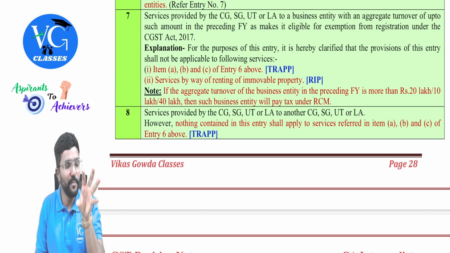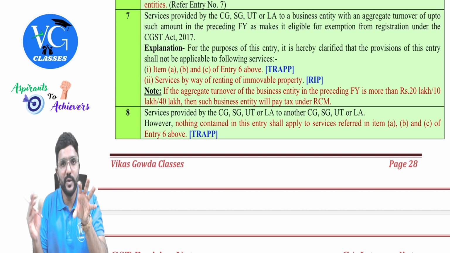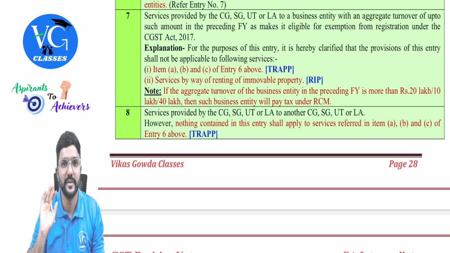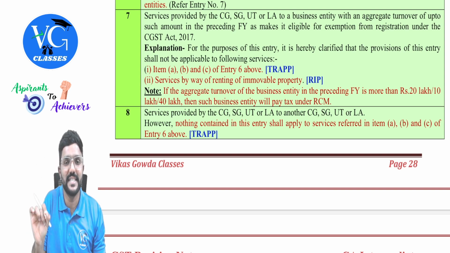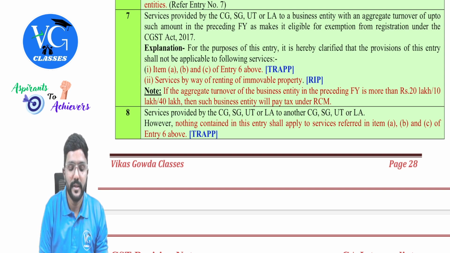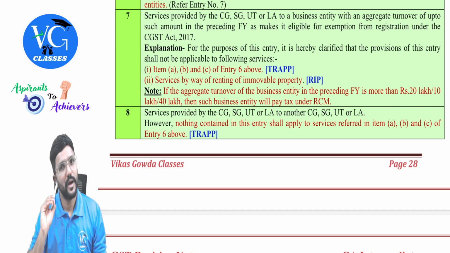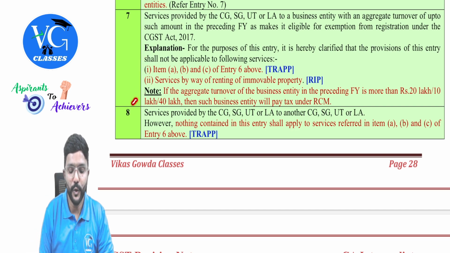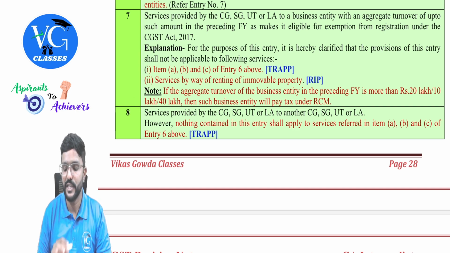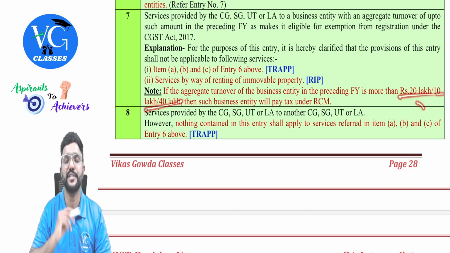They told renting of immobile property by a government. And who is the recipient there? Registered person under GST. RCM is applicable. So if tenant is registered under GST, RCM is applicable. Correct? Yes. Okay, fine. Same way, these two they are excluding. Okay, sir. Then note, if the aggregate turnover of the business entity in preceding financial year is more than 20 lakh or 10 lakh or 40 lakh, guys, this is the threshold limit for registration.